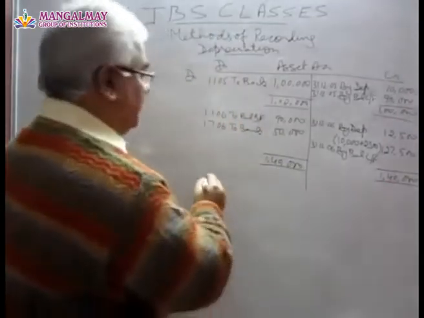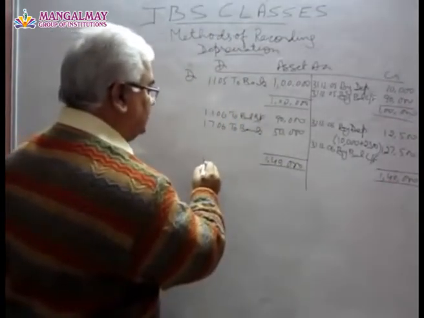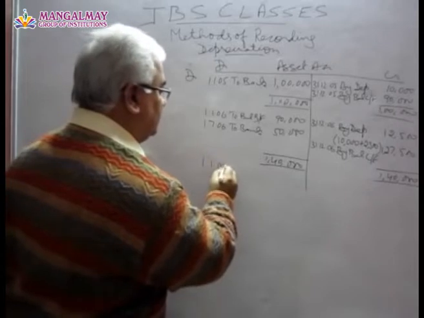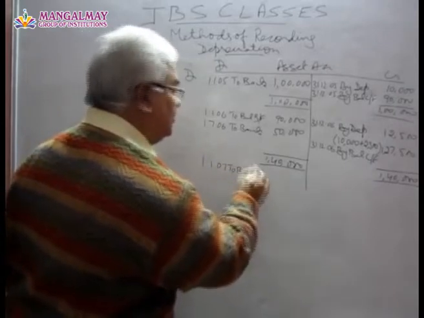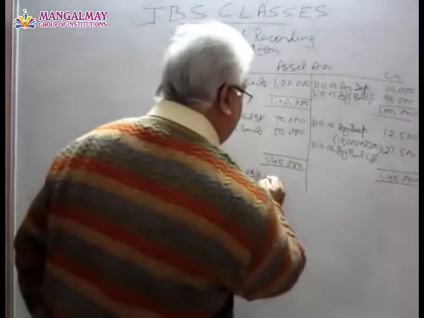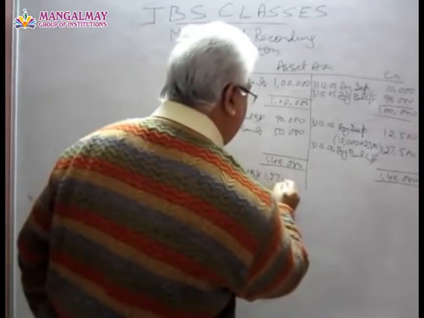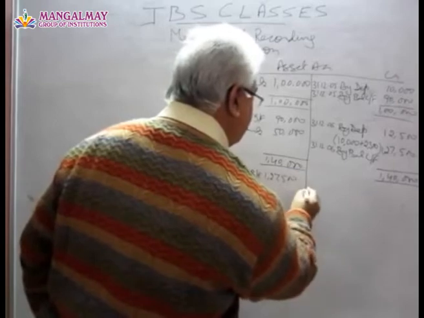And next year it will be brought forward, balance 1/1/07 to balance brought forward. How much? 1,27,500. Okay.